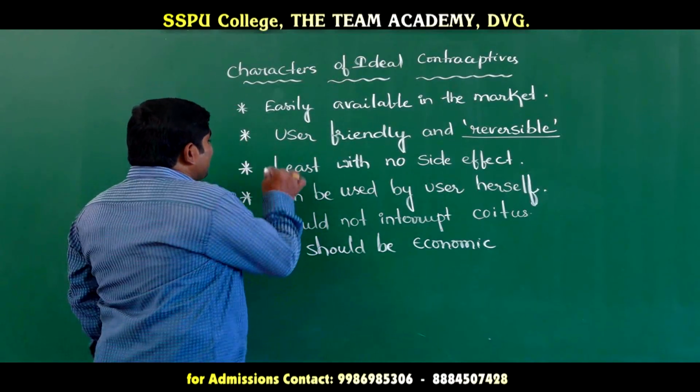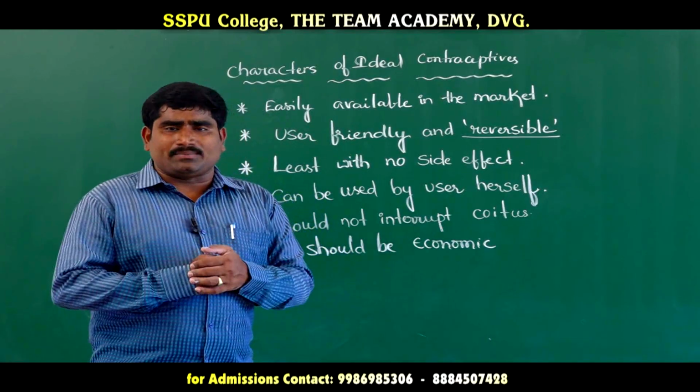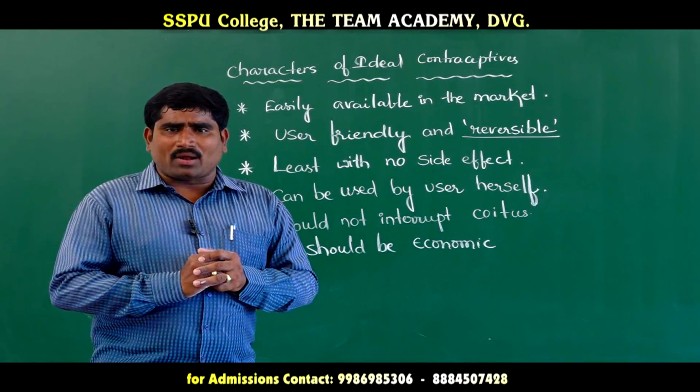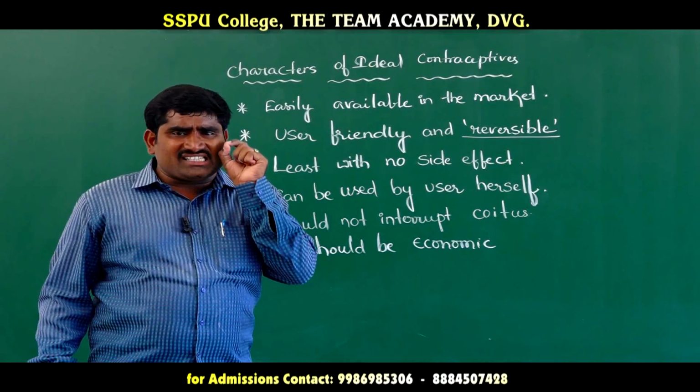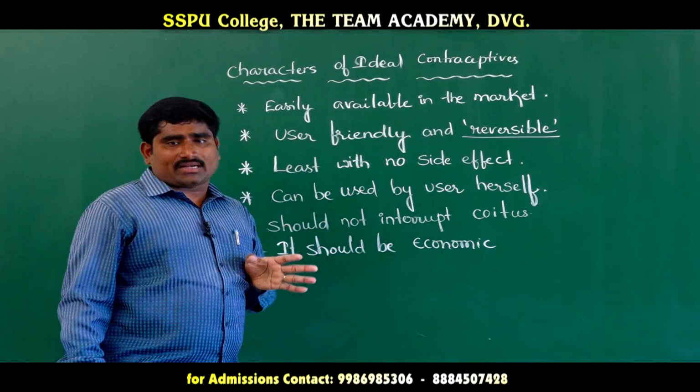Next, least side effects or no side effects. After using an IUD or other contraceptives, if they have more side effects or their health is troubled, that is a problem. So the ideal contraceptive should have the least, very few, or no side effects.